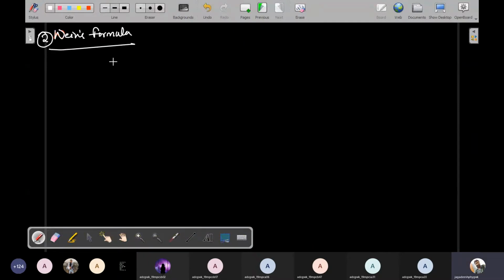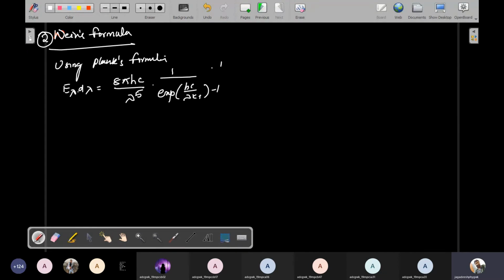Wien's formula. See, once again I write Planck's formula. E lambda d lambda is equal to 8 pi hc by lambda power 5 into 1 by exp(hc by lambda kT) minus 1, into d lambda. So this is the actual formula, Planck's formula. Wien's formula is obtained only by using Planck's formula.